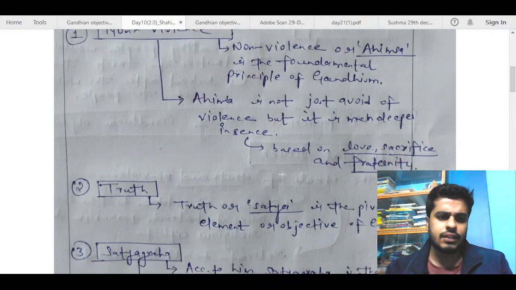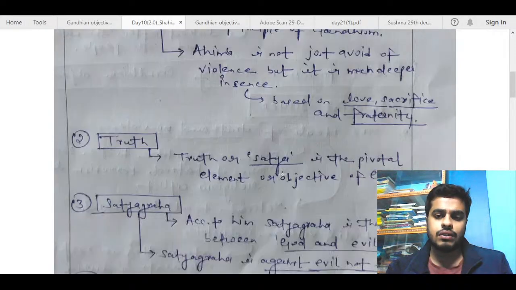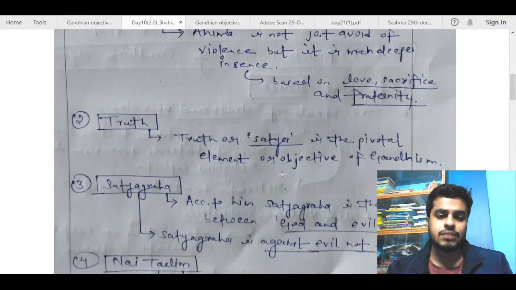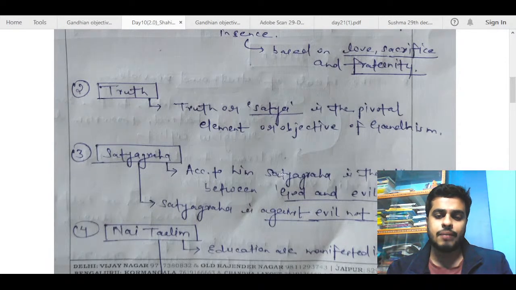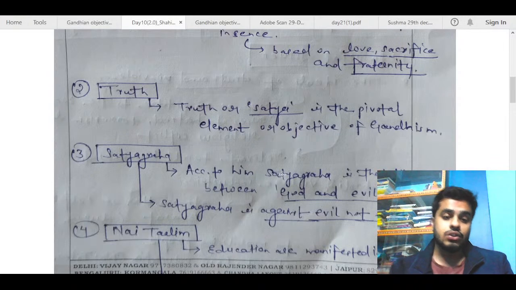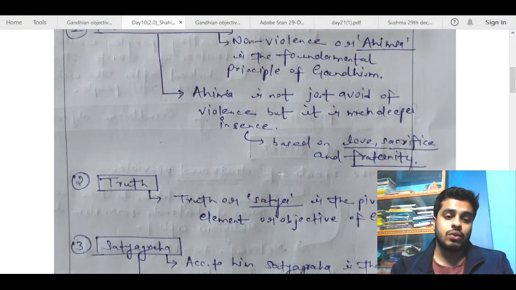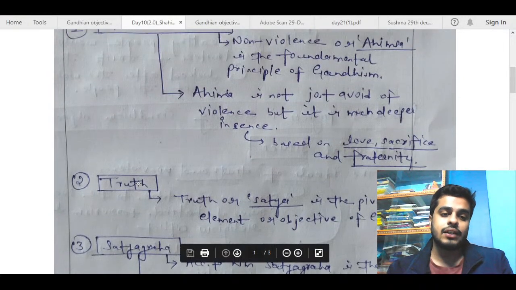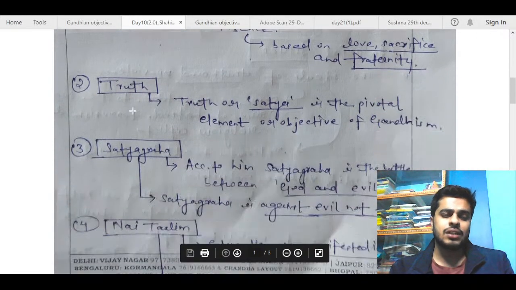Truth or satya is the pivotal element or objective of Gandhism. Satyagraha, according to him, is the battle between good and evil. Satyagraha is against evil, not the evil doer. So again here, what you can do is say satyagraha is the core concept that includes truth and non-violence. First you mention satyagraha, then mention truth and non-violence as the sub points for satyagraha. You need not write three different points for the same thing.